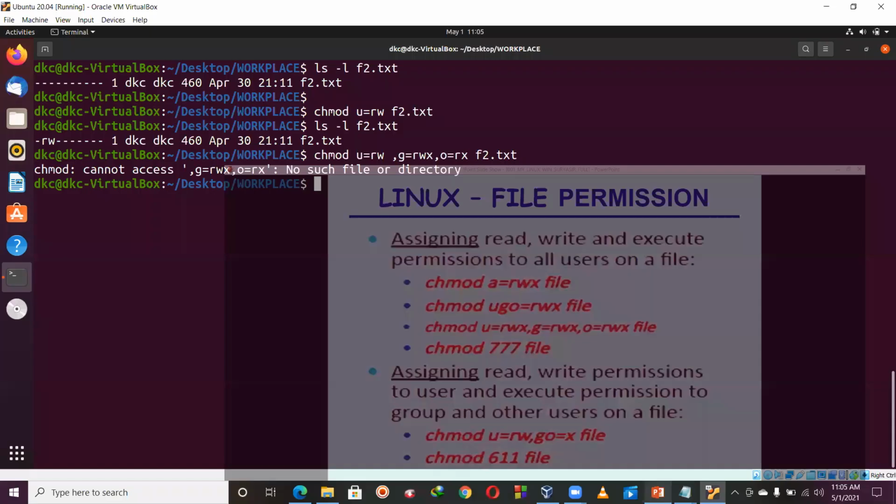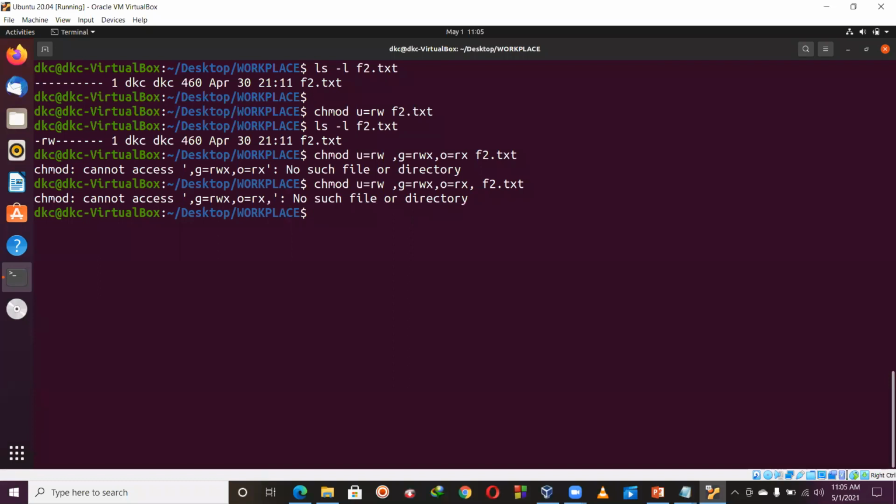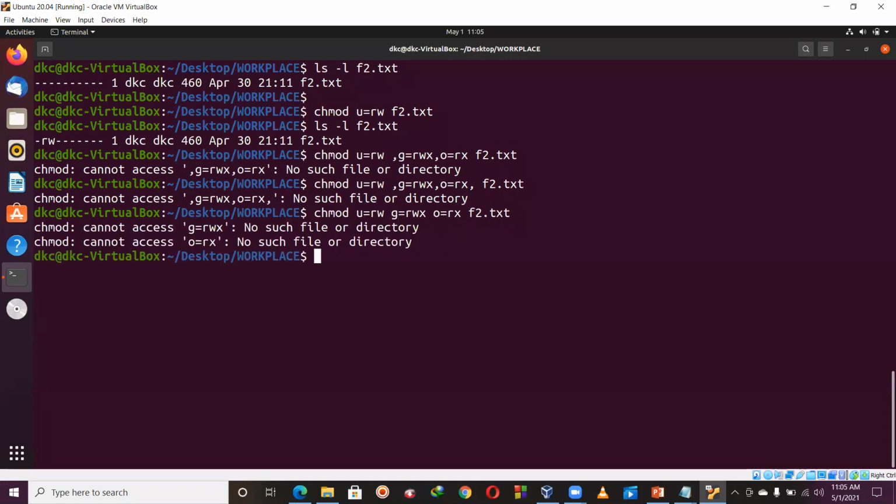Is there a mistake? No mistake, but why is it not taking? The space is there, the space is fine. I'm removing the comma. Oh, same problem. Yes, it is.